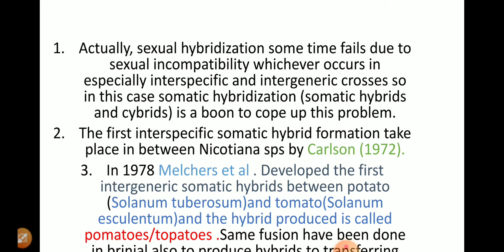So due to sexual incompatibility, most of the plants are not able to grow into fruits or seeds. So here somatic hybridization is one of the boons to cope with the problems in those plants where sexual incompatibility is most common.